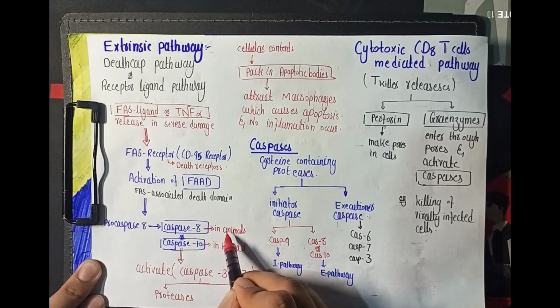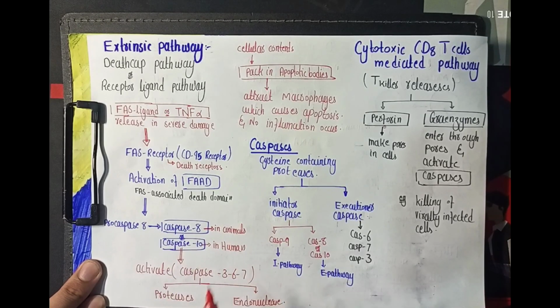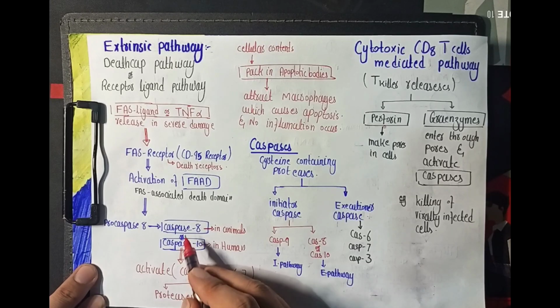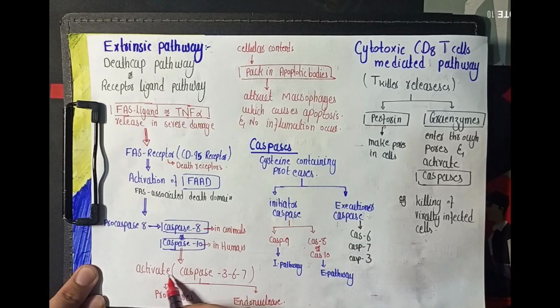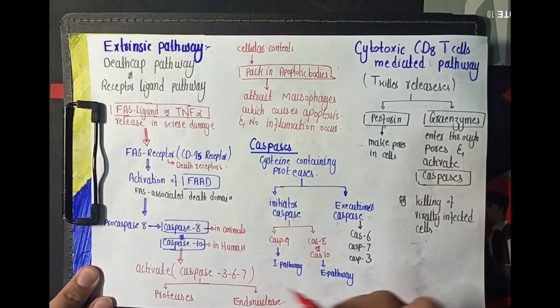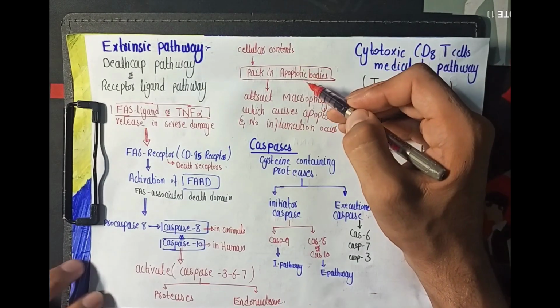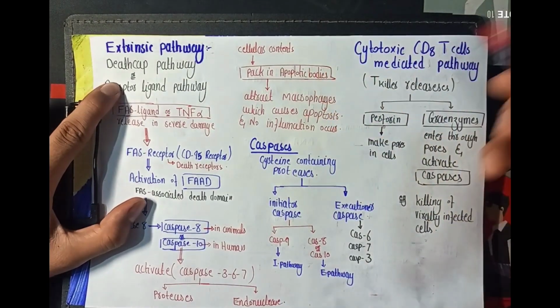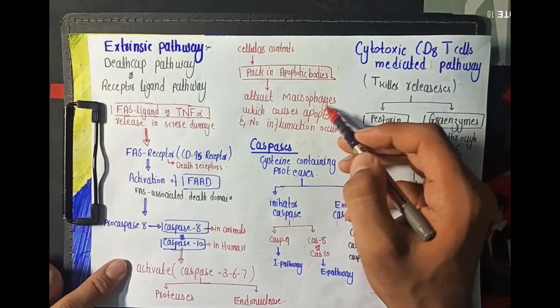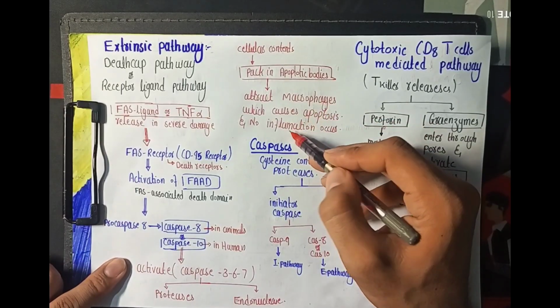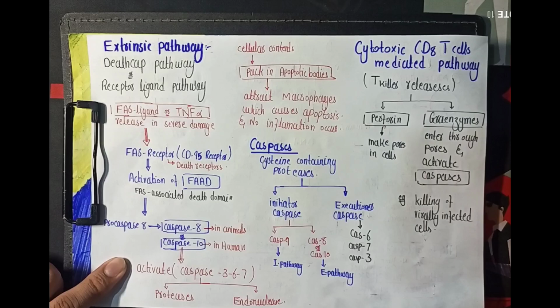caspase 10. The caspase 8 is present in the animal whereas caspase 10 is present in the humans, and whenever these are activated they cause the further activation of the executioner caspases like caspase 3, 6 and the 7. Whenever these enzymes are activated, they lead to activation of proteases, which cause the breakdown of cytoskeleton protein, and the endonucleases, which cause the breakdown of the DNA. And the cellular contents are packaged in the form of the apoptotic bodies. And these apoptotic bodies then attract the macrophages, which cause phagocytosis, and there will be no inflammation.